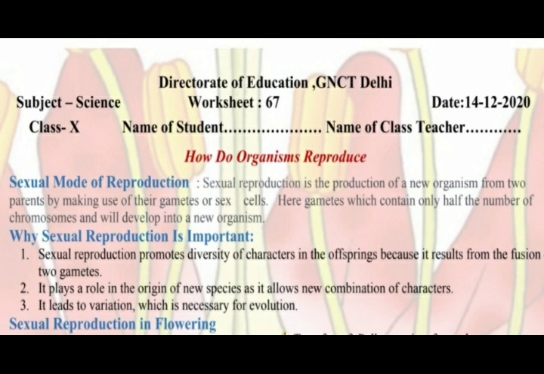Why is sexual reproduction important? Sexual reproduction promotes diversity of characters in the offspring because it results from the fusion of two gametes. It plays a role in the origin of new species as it allows new combinations of characters. It leads to variation which is necessary for evolution.